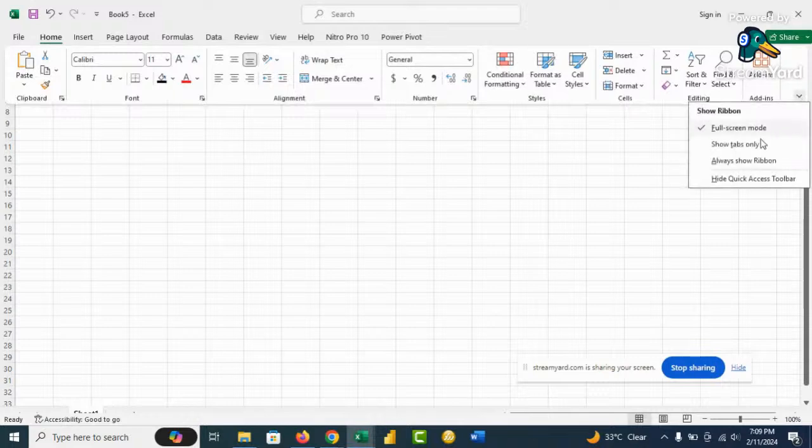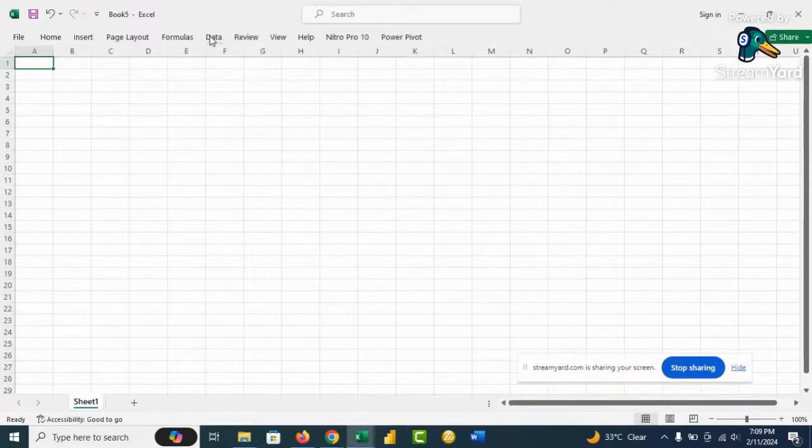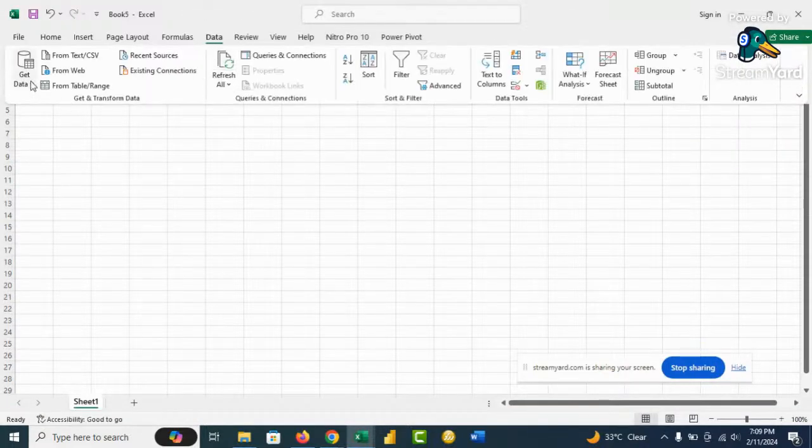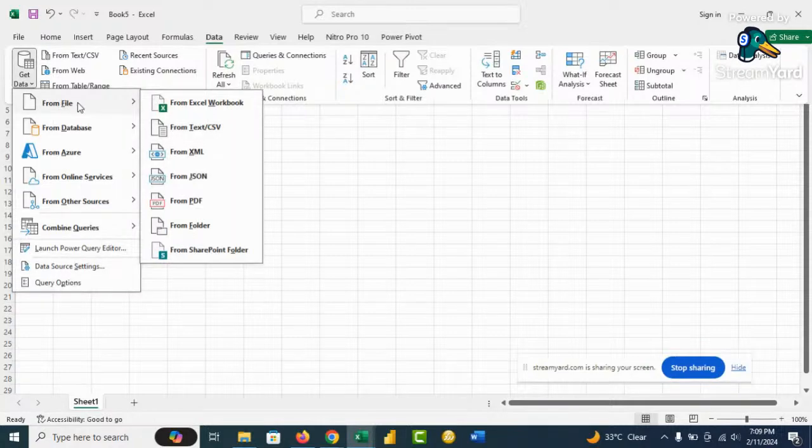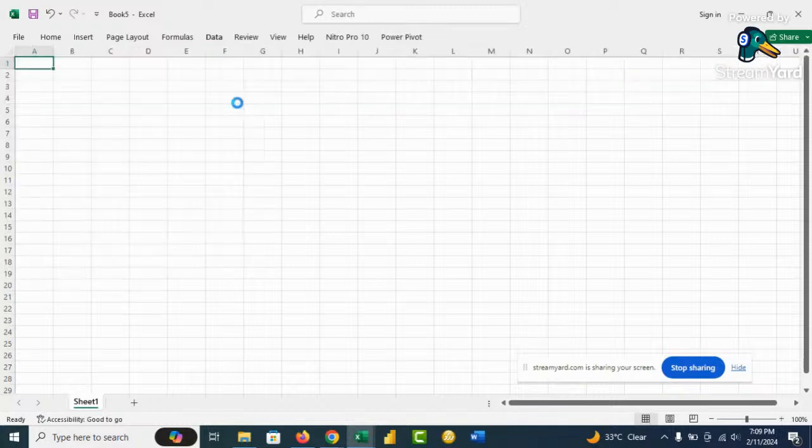Let me press Control N to create a new Excel workbook. Then I go to Data, and I go to Get Data. You can get data from different sources. Go to From File, and then we hit From Excel Workbook.